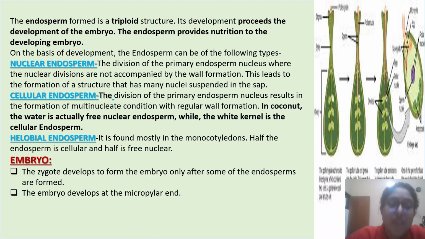Embryo. The zygote develops to form the embryo only after some of the endosperm is formed. The embryo develops at the micropylar end. Now the topic has ended.